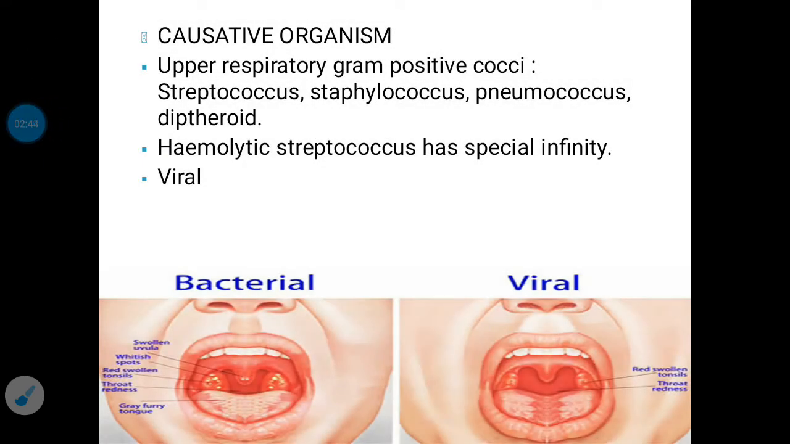The causative organisms for acute tonsillitis are upper respiratory gram positive cocci like streptococcus, staphylococcus, pneumococcus, diphtheroid, and hemolytic streptococcus, which has special affinity for the tonsils. So commonly the organism that causes acute tonsillitis is hemolytic streptococcus, or the cause can be viral, so it is called viral tonsillitis.